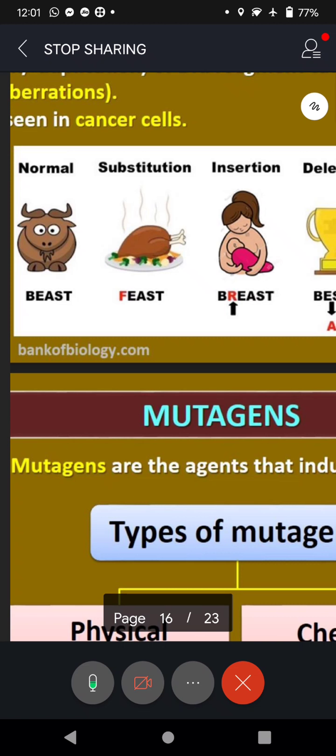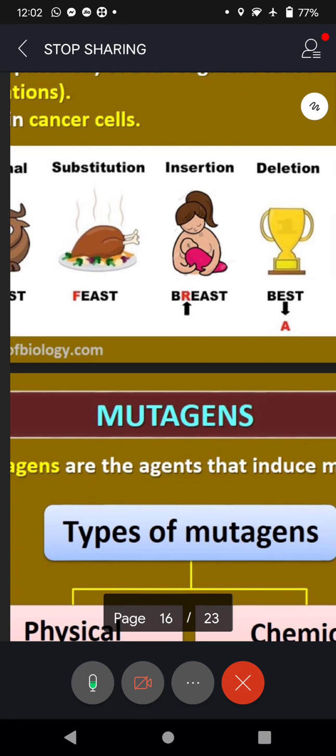Substitution, instead of one nitrogenous base, another nitrogen base has come in its place, like I said, uracil in place of T, uracil will come in RNA. That is substitution. So in place of B, here we are using F. So it has become feast. Then insertion, we are adding.